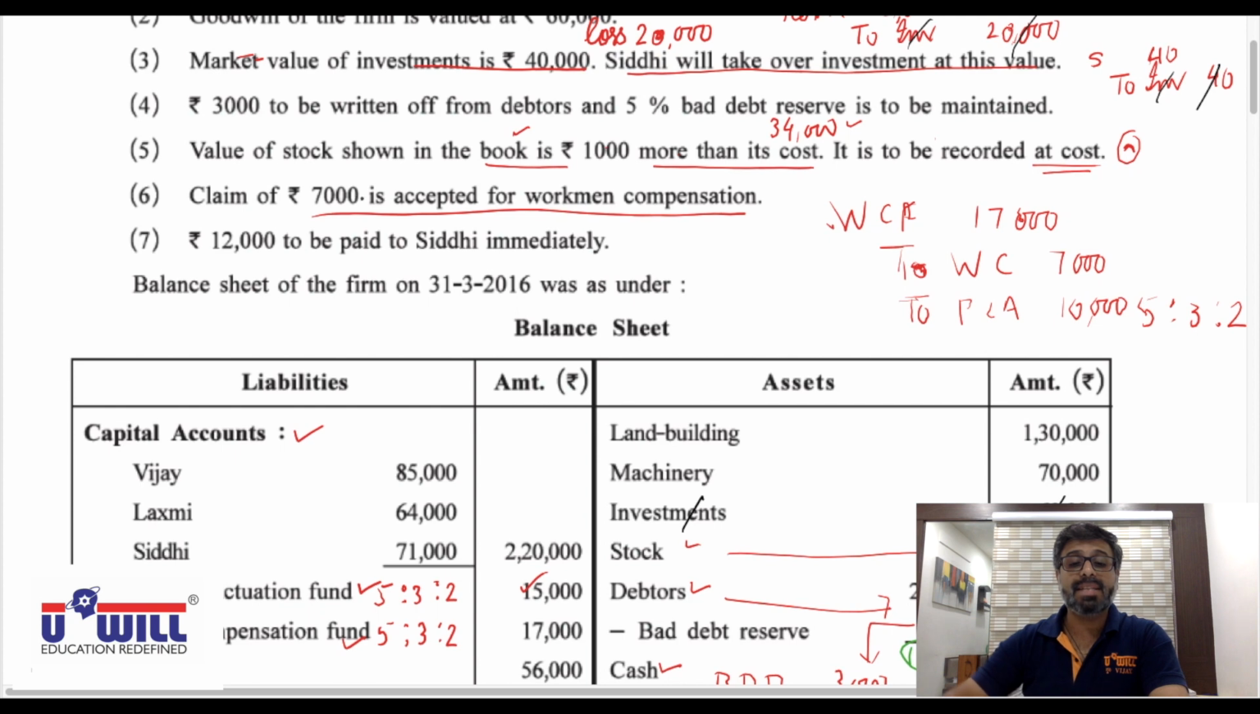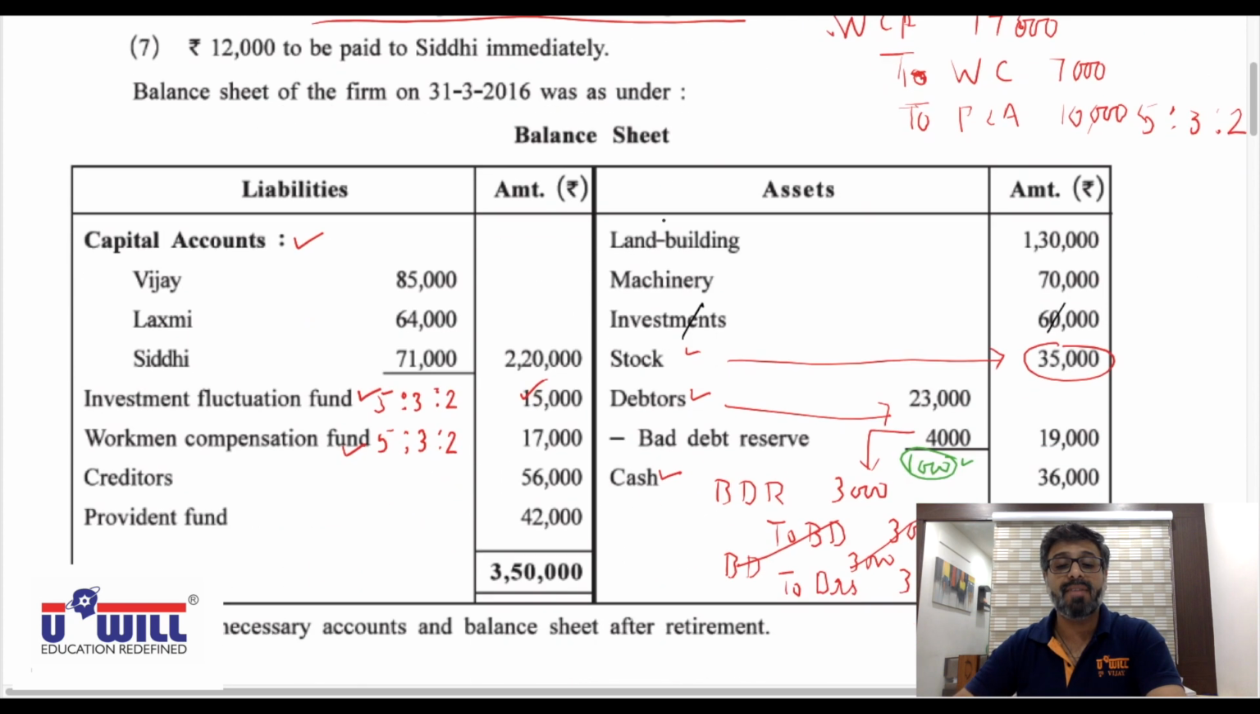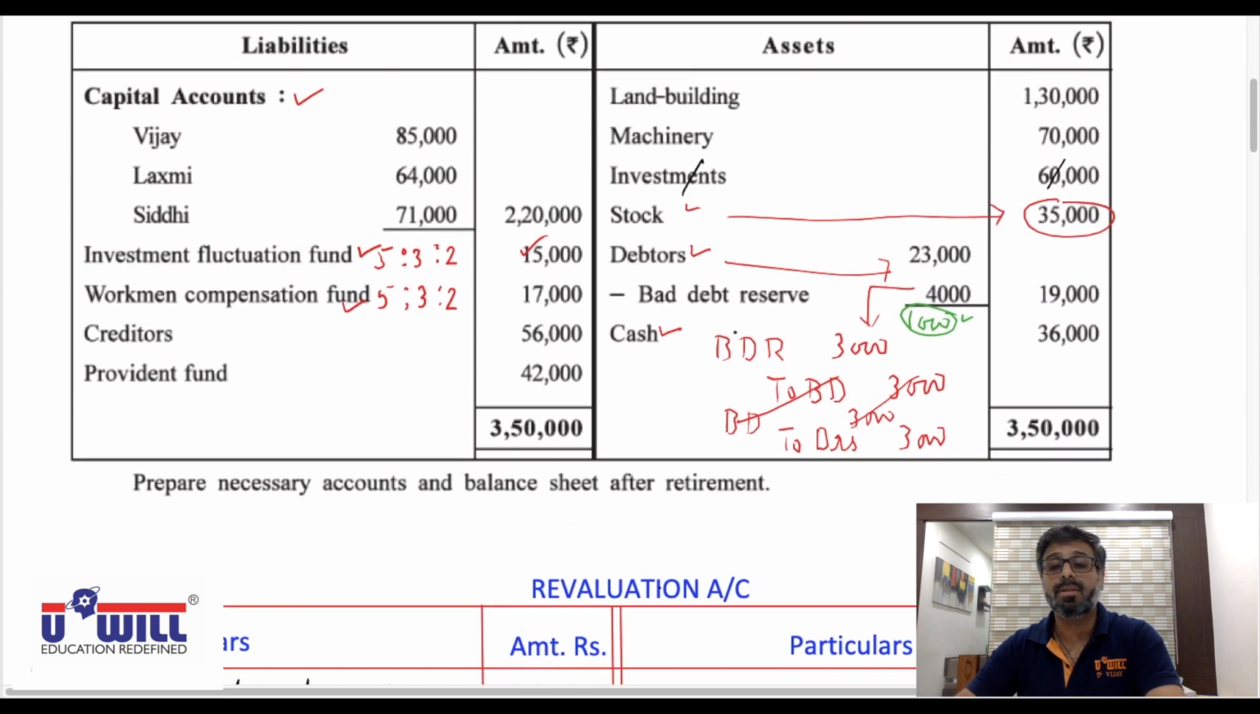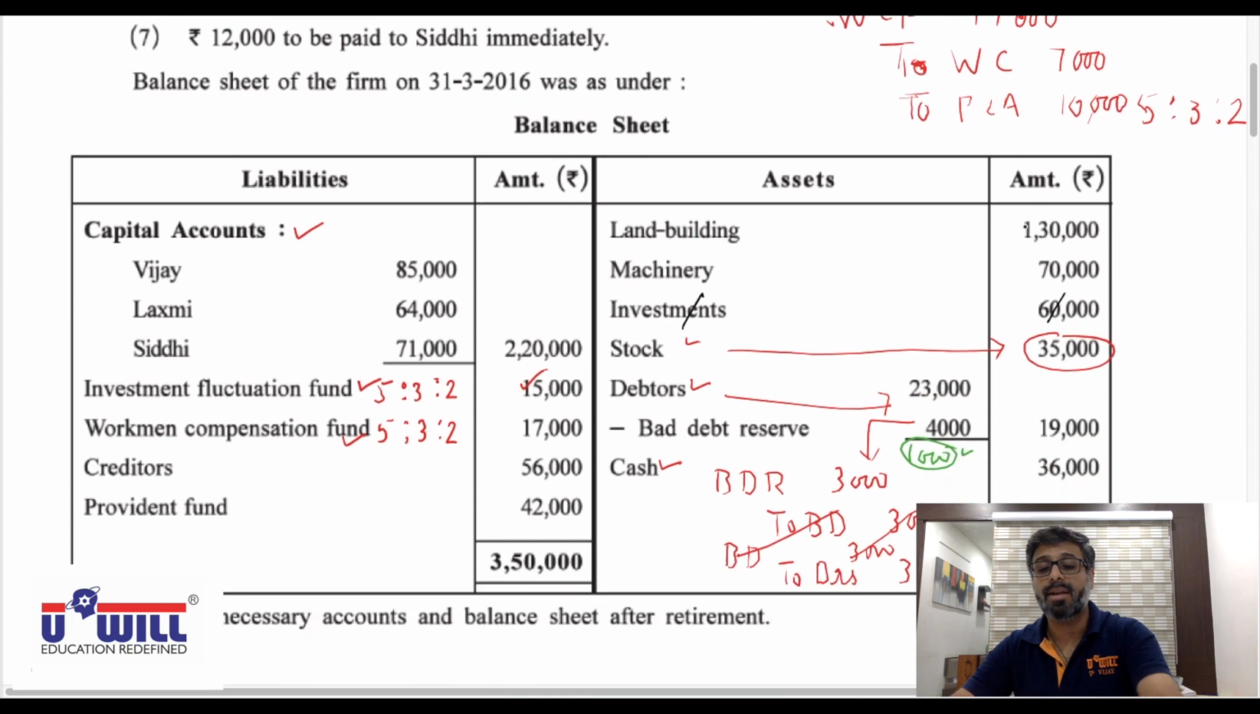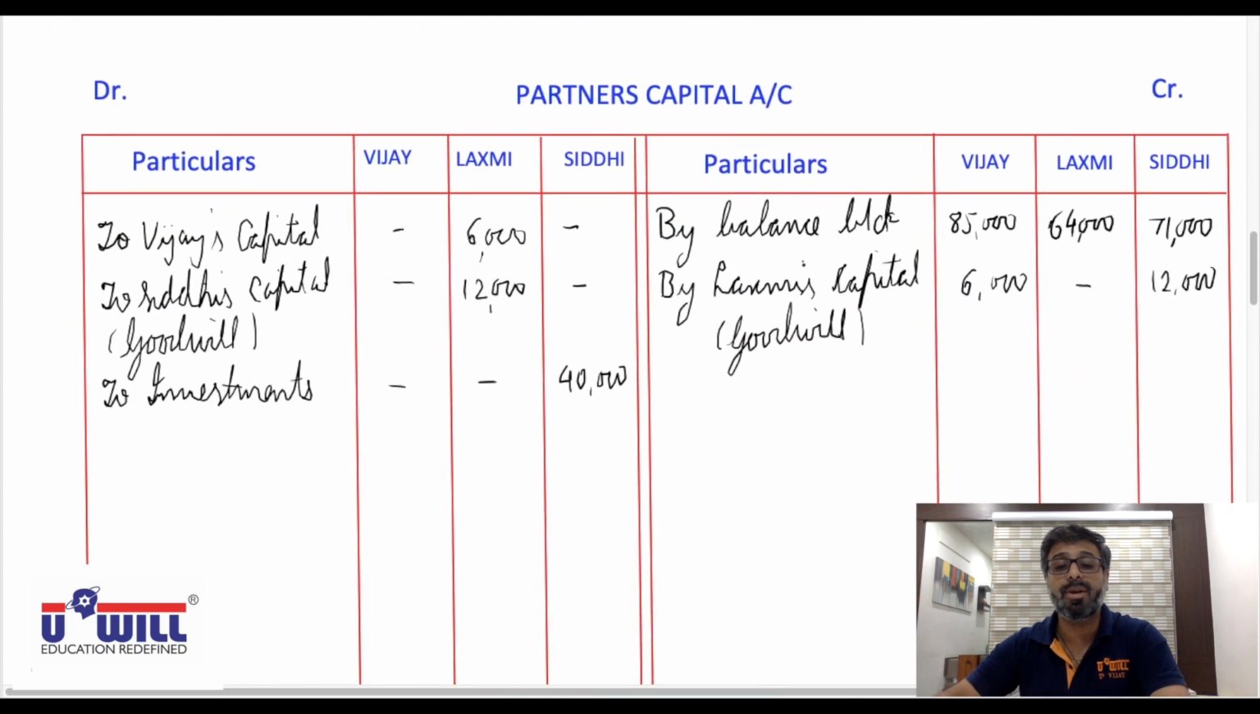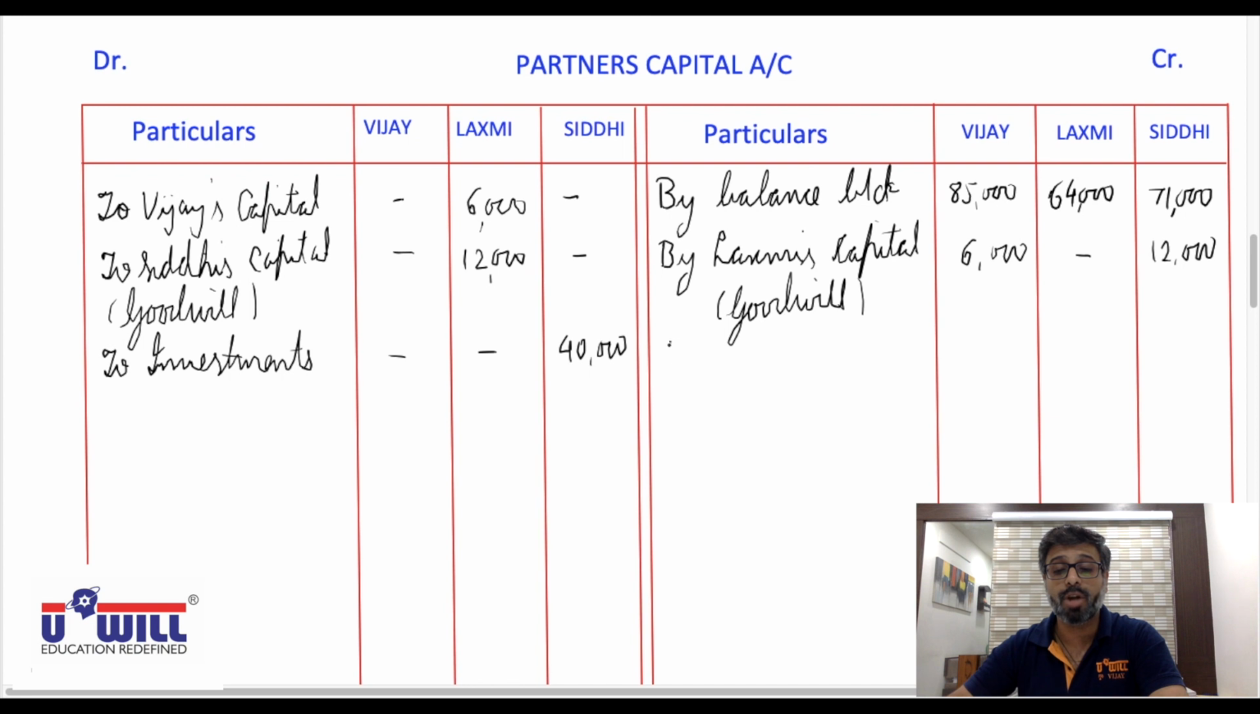7,000 of claim is accepted for workman's compensation, that we have already done. From 17,000 we have accepted a claim of 7,000, and the remaining 10,000 we have to distribute between the partners. Okay, we forgot to distribute that, so write down by workman compensation reserve 10,000. We will distribute it between the partners in the ratio of 5:3:2, so 5,000, 3,000 and 2,000.